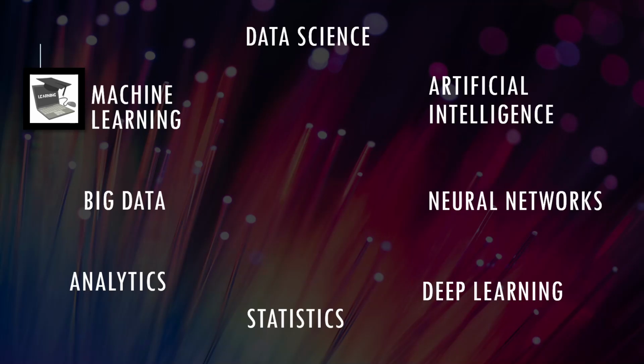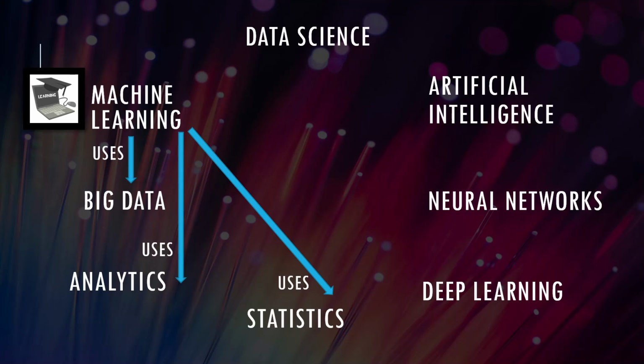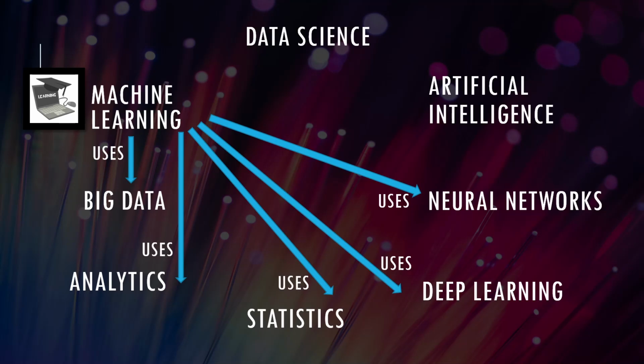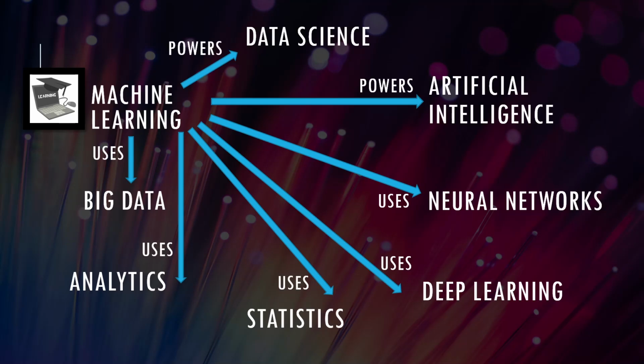Now for machine learning, which is a set of algorithms that involve learning from data to make predictions. So machine learning is going to use big data, it needs data. It's going to use analytics and statistics to do number crunching. It's going to use deep learning and neural networks to do machine learning. And it's going to power artificial intelligence and power data science itself.